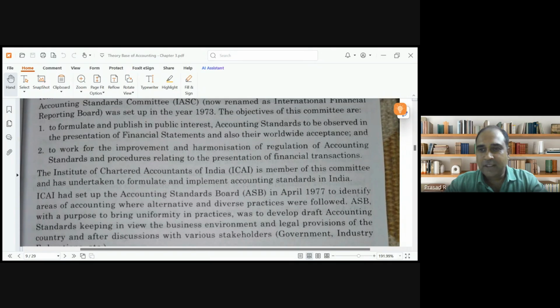Like if you play a sport, there is a rule, right? Everyone has to follow the same rule. You cannot follow a different rule when you play football. You cannot follow a different rule when you play cricket. For team A, team B, everyone, the rule is the same. Clear? Like that, for any company following accounting standards, the rules to account for a particular transaction are the same. Clear?